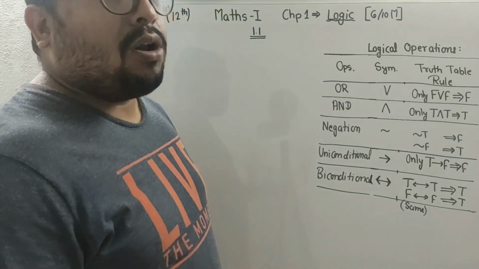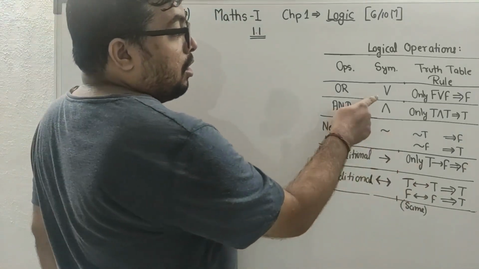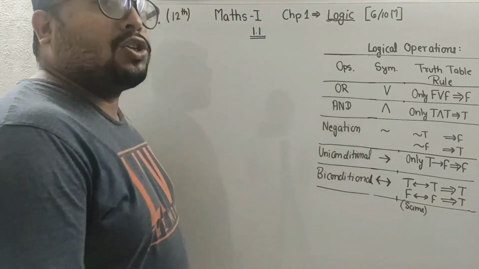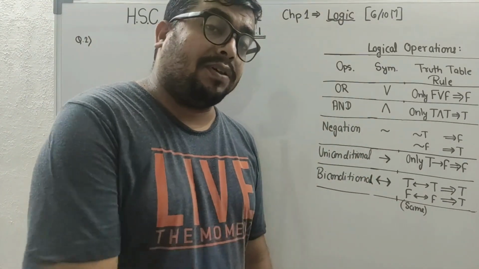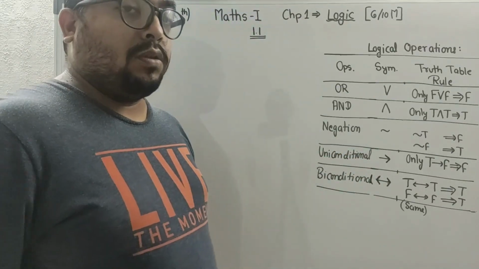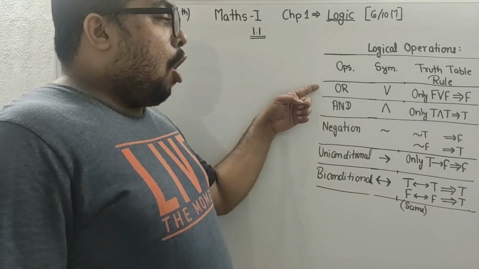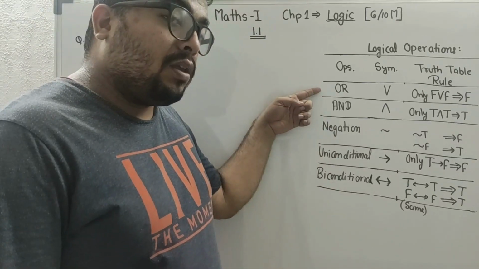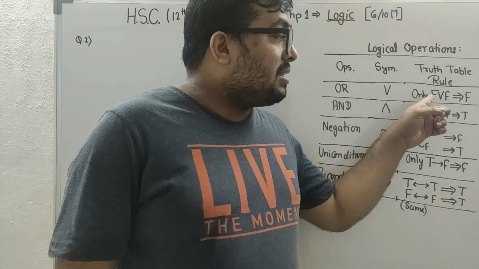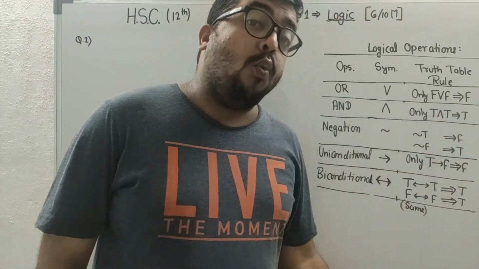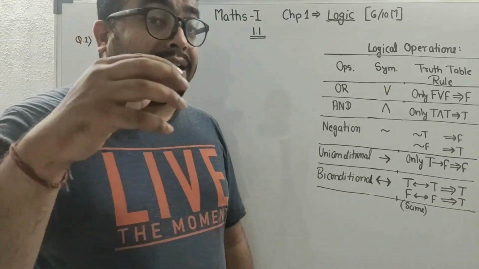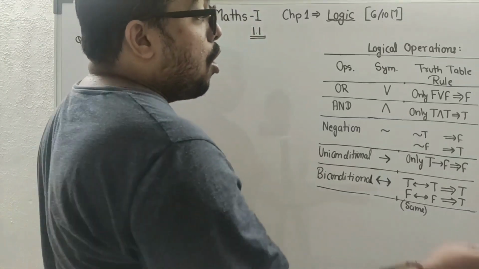What are the symbolic representation? These are the symbolic representation, and there is a rule. What is or truth table rule? If and only if false or false will become false. क्या बोला सर आपने? That means please pay attention, our students.